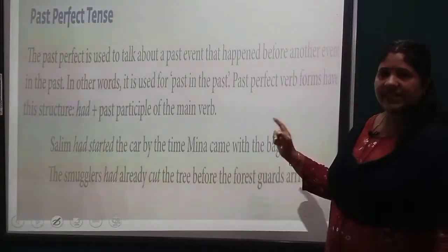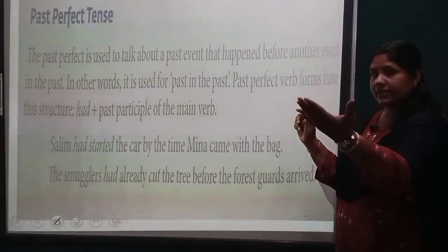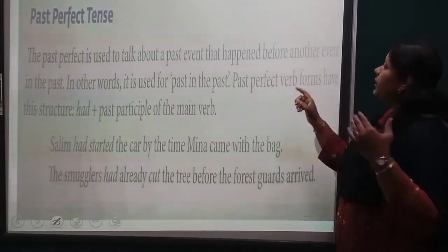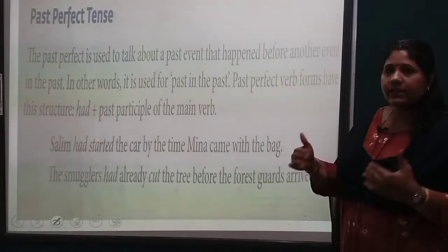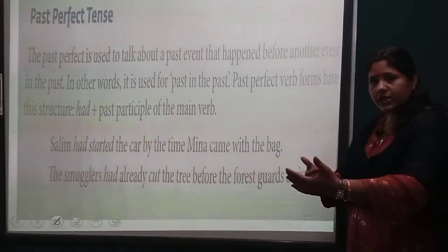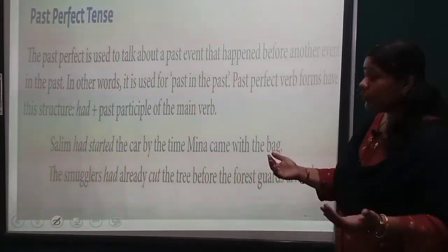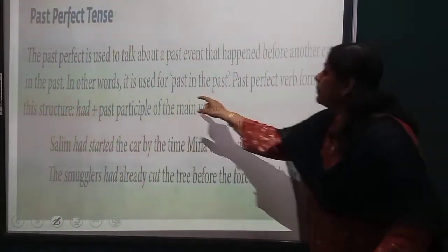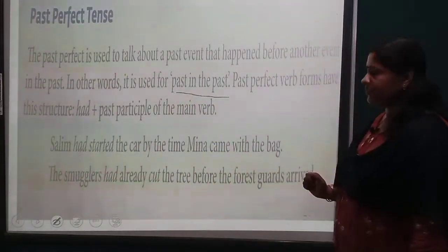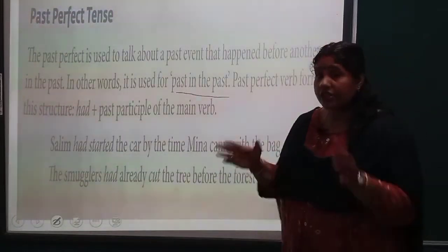Past perfect tense. The past perfect is used to talk about a past event that already happened before another event in the past. One action happened, and another event started after it in the past itself. So it is also expressed as past in the past. Past perfect verb forms have this structure. Now what is the formation?